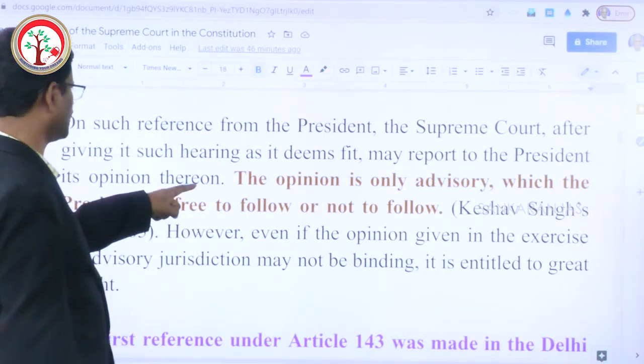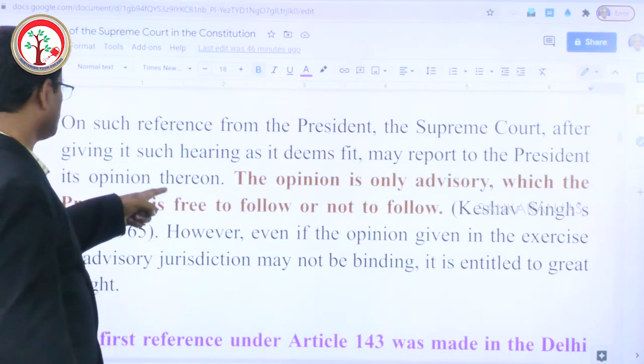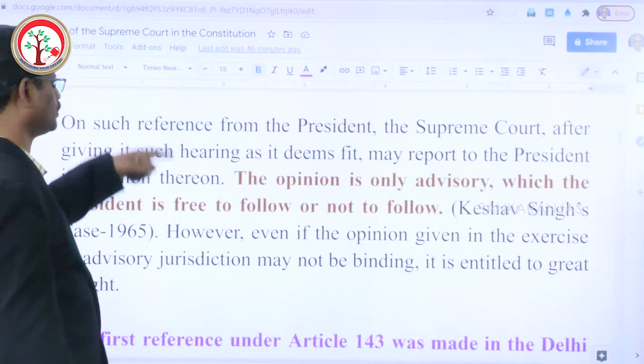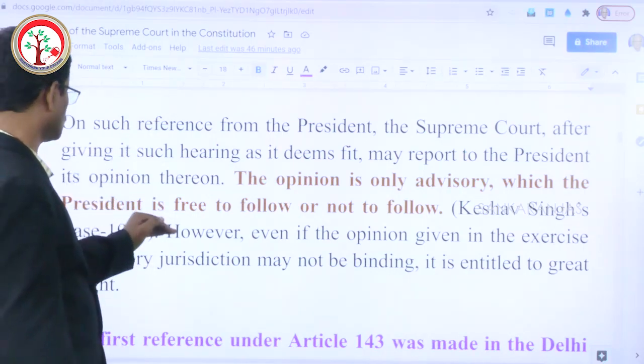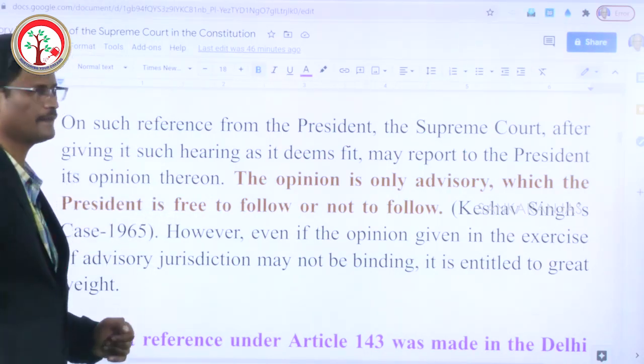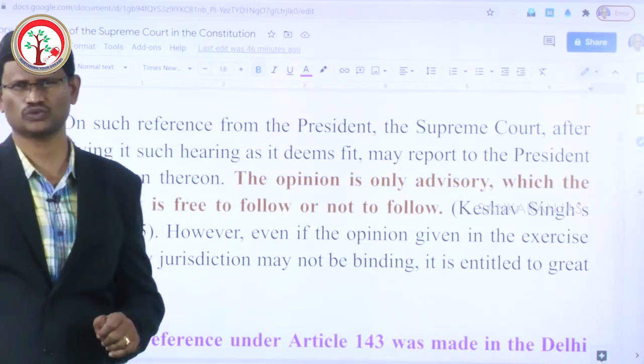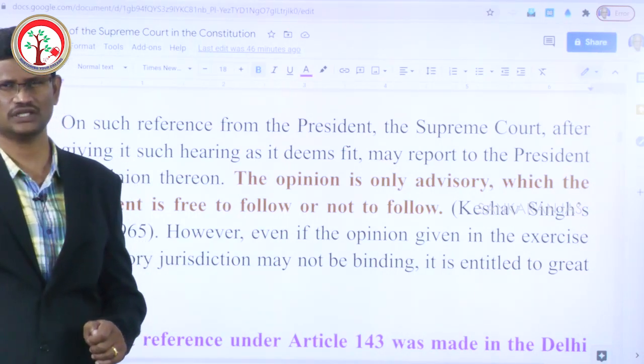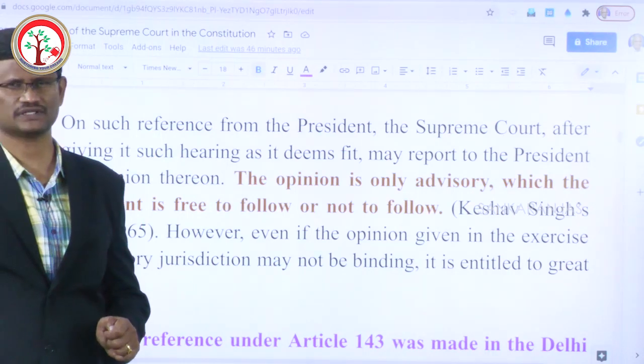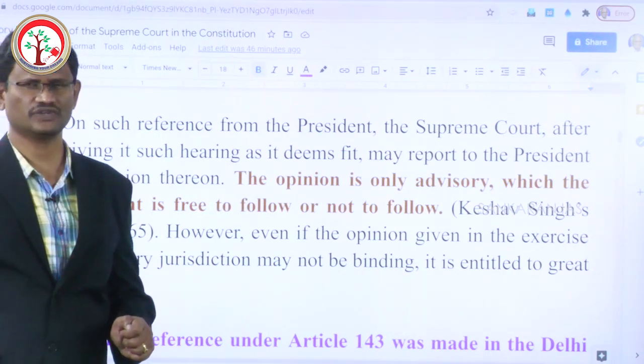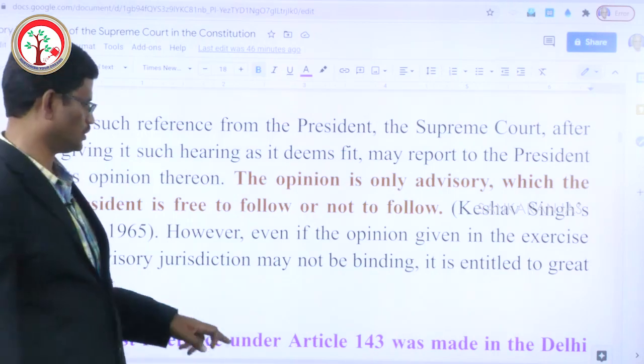The opinion is only advisory, which the President is free to follow or not to follow. This was held in Keshav Singh's case of 1965.